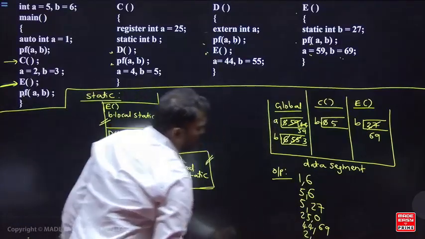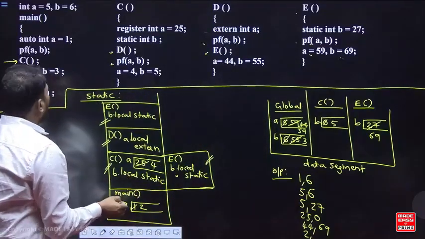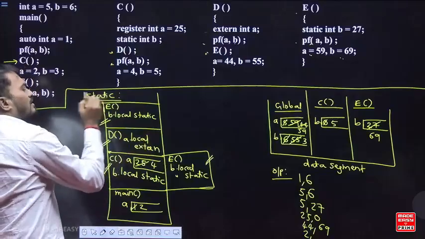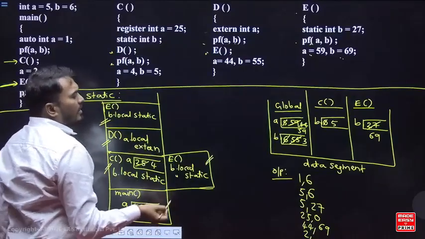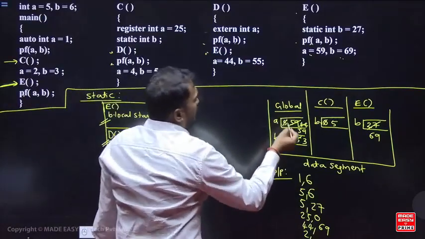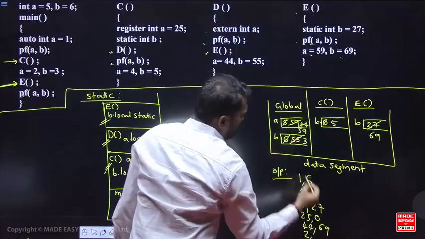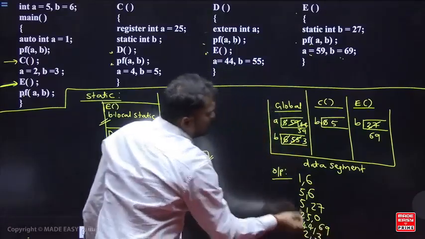So a value is 2. But b is what? Free variable. So free variable, static scoping. From where you take? Global. So okay, what is the b value in the global? So that is 3. So b value is 3, 2 comma 3.